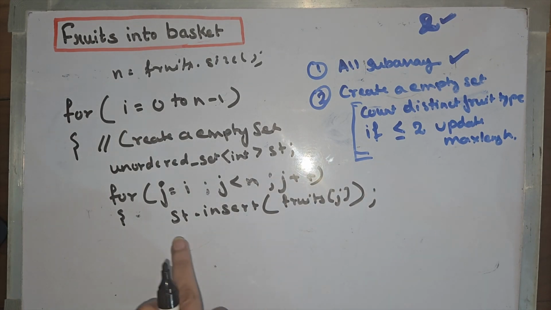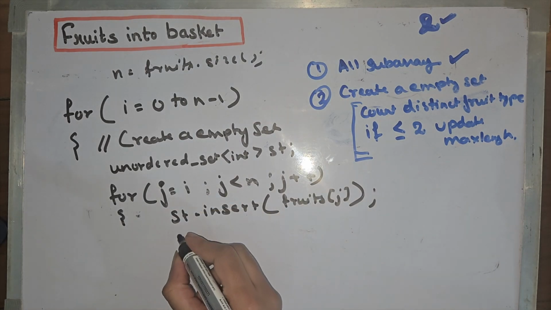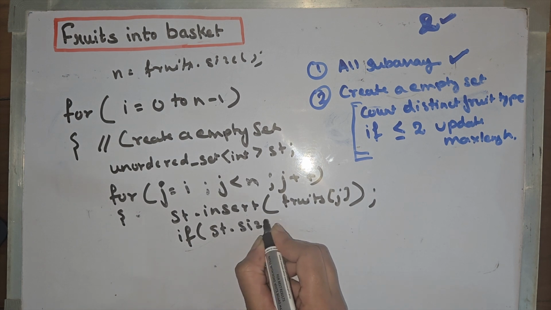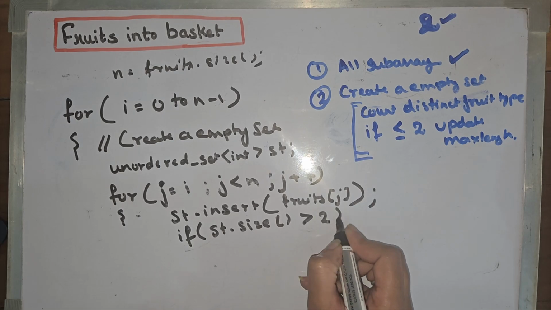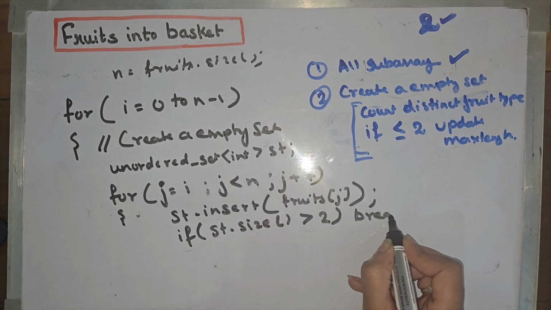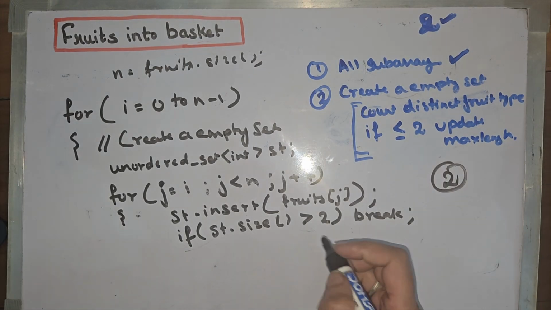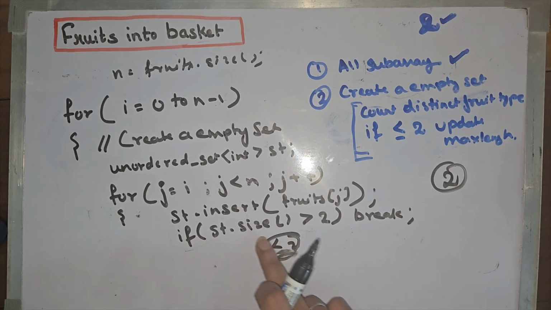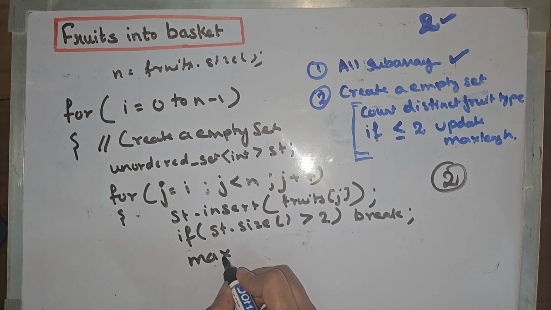So this way we have inserted the jth element into the set, and we will check the size of the set. If the size is greater than 2, we need to break, because we don't want size greater than 2, because we have only 2 baskets. And if the size is less than or equal to 2, which means this condition is not true, in that case what we want to do is update the max length.